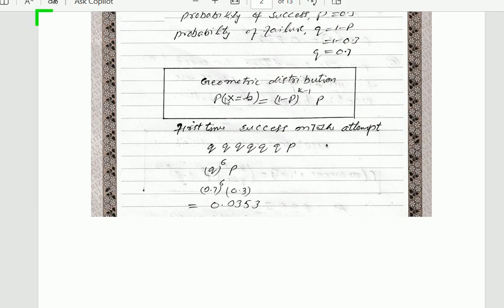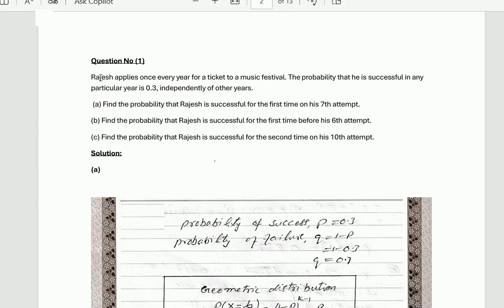First time success on the attempt means, like the question says, find the probability that Rajesh is successful for the first time on his 7th attempt. So in this case, first attempt, second attempt, third, fourth, fifth, sixth, and 7th. The 7th is successful, so we write P there. After simplification, we get Q raised to the power 6 into P. By putting the value of Q and P, which is 0.7 and 0.3 as we have calculated in the above steps, the answer is 0.0353.